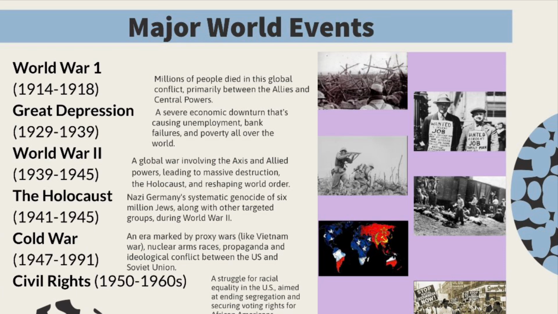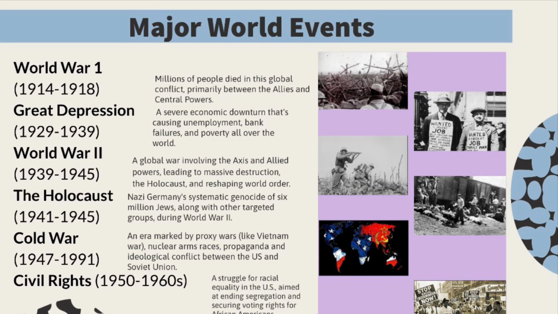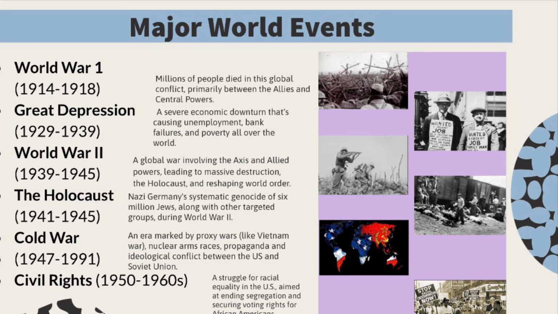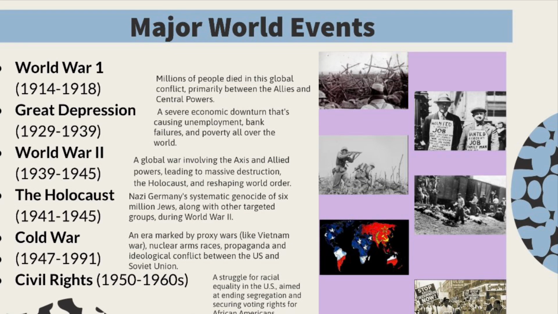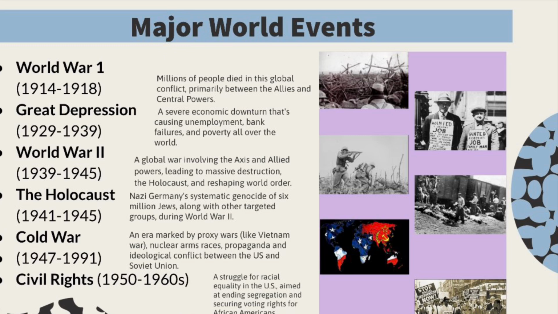As you can see in the little picture displayed on the right, you can see the soldiers in the trenches at warfare. Alright, up next we have the Great Depression, which lasted around 10 years from 1929 to 1939, which was a severe economic downturn that caused unemployment, bank failures, and poverty all across the world. As you can see in the picture to the right, we have two gentlemen wanting a job and wanting to get hired so they could get food for their families.